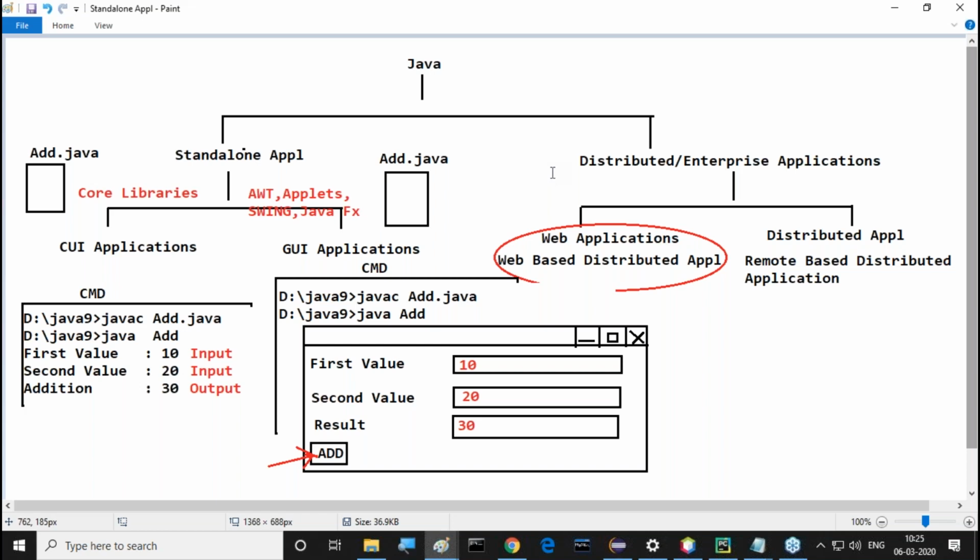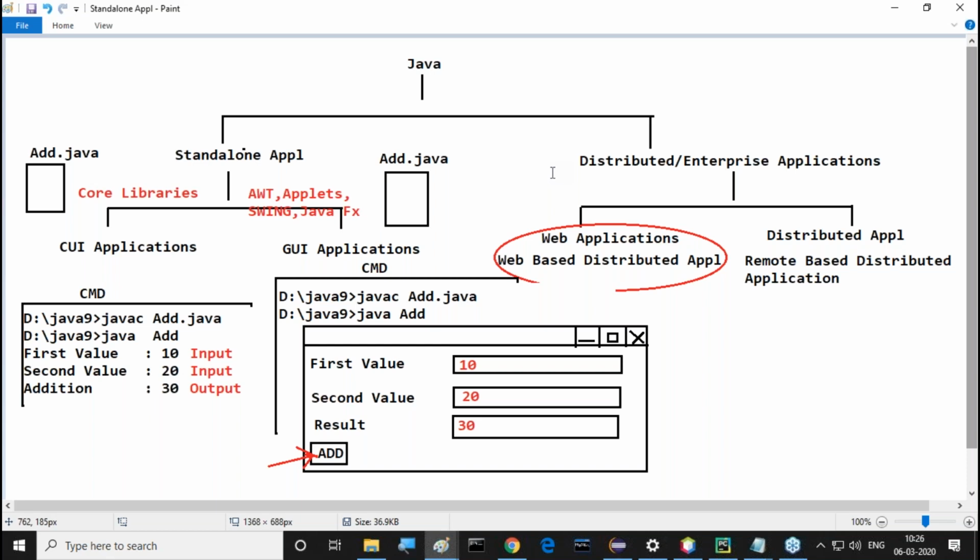Tell me, sir, what is the meaning of a distributed or an enterprise application? If we design and execute any application on the basis of distributed application, on the basis of enterprise application, then that application is called as which one? Distributed application or enterprise application. Observe this point clearly. Again, 2 types of distributed or enterprise applications are available. First one is web applications, and the second one is which one? No, remote based, that means distributed application. This web application is nothing but which one? Web based distributed application, and a normal distributed application is nothing but which one? Remote based distributed application.